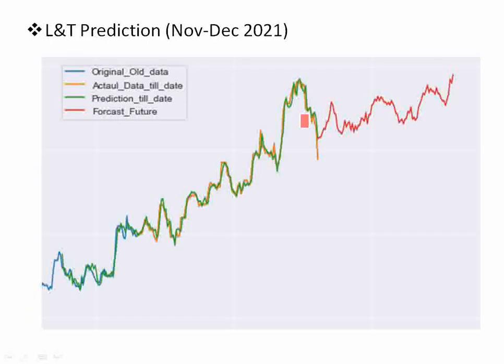This is the enlarged one. Here we can see, as per the algorithm, it is predicting it will go along with this particular channel. Risk traders can enter at the current price like 1788, or we can wait for one or two weeks for it to come to this level, or we can wait for this particular channel to cross. And as we discussed, we can set the first target as 1950 or 1980, and the second target as 2000 or 2050.